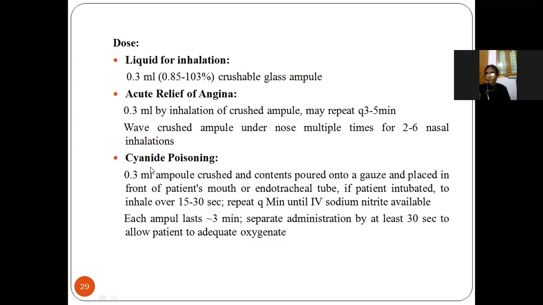Next, in case of cyanide poisoning, a 0.3 ml ampoule should be crushed and placed in front of the patient's mouth. The patient should inhale over 15 to 30 seconds. So if the drug is given, it acts as the antidote in the case of cyanide poisoning. 0.3 ml should be taken in the form of inhalation, in order to remove the poison from the body.